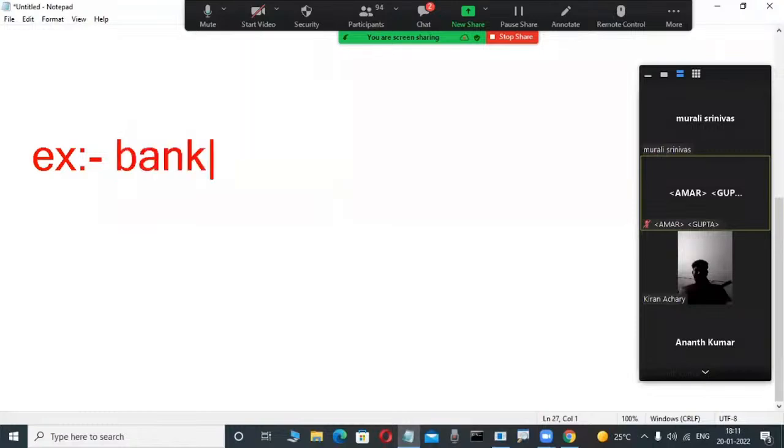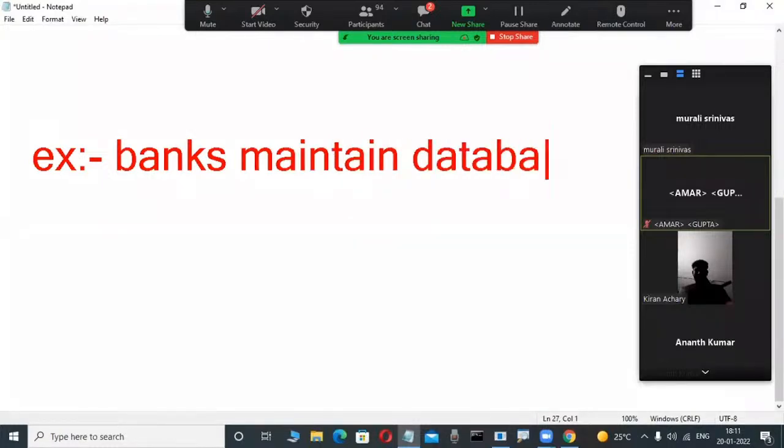Banks maintain databases. Observe here, what is the purpose? They are maintaining a database, which means storing something. Suppose customers, account holders, deposit some amount. You are also depositing some amount. Your details, your name, address, phone number, your balance, your account number, are important to store permanently. That's why, when account holders or customers deposit some amount, they want to store those details permanently.